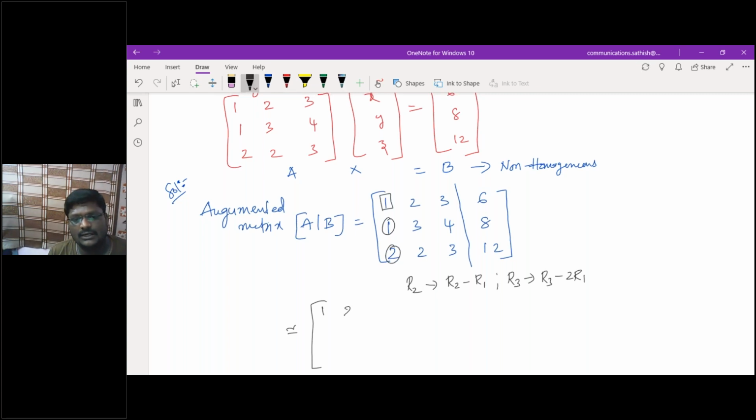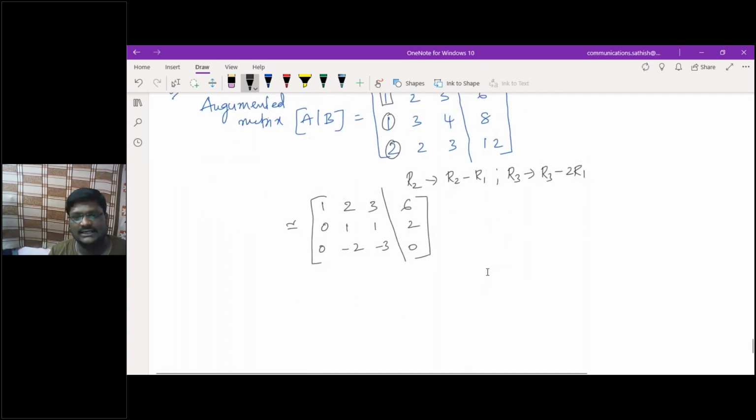By reducing this, I'll have here what? 1, 2, 3, 6. Then it is 0. 3 minus 2, 1. 4 minus 3, 1. 8 minus 6, 2. Then 0. 2 minus 4, minus 2. 3 minus 6, minus 3. 12 minus 0, 12. Am I correct? Yes, sir.